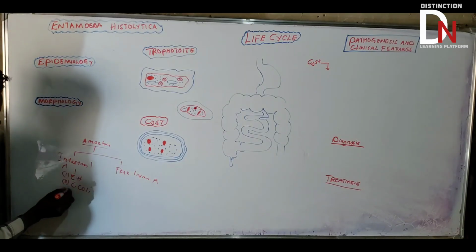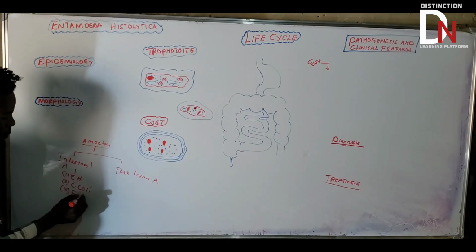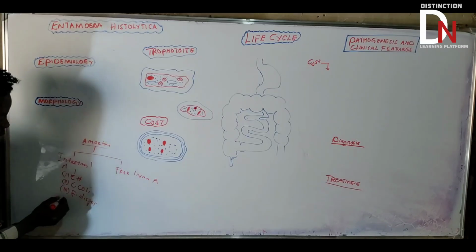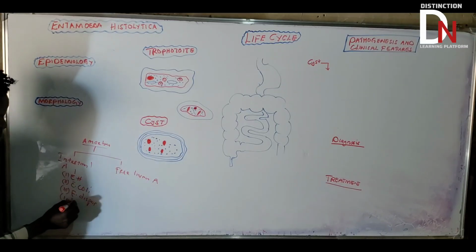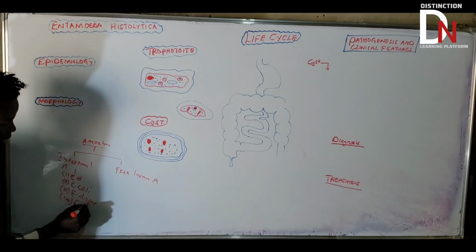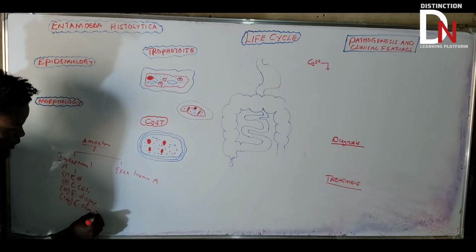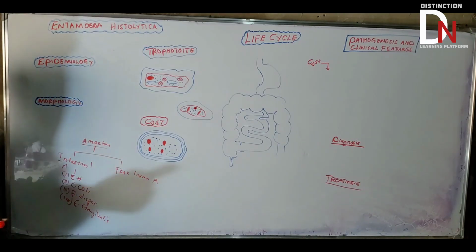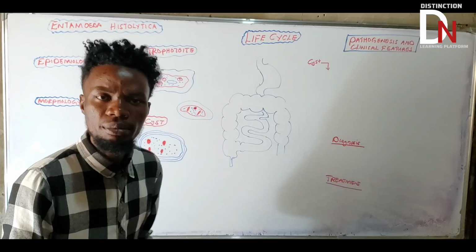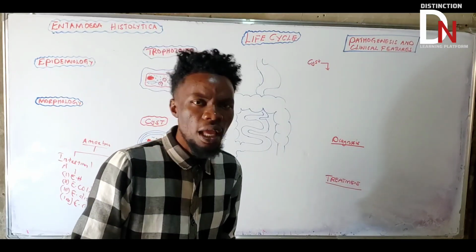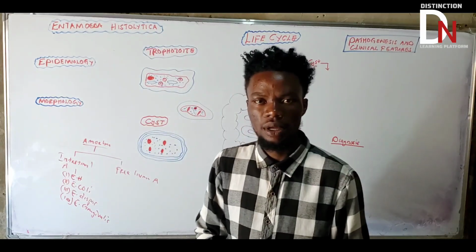There are a lot of them: Entamoeba dispar, Entamoeba gingivalis, Entamoeba hartmanni, a lot of types of intestinal amoebas.